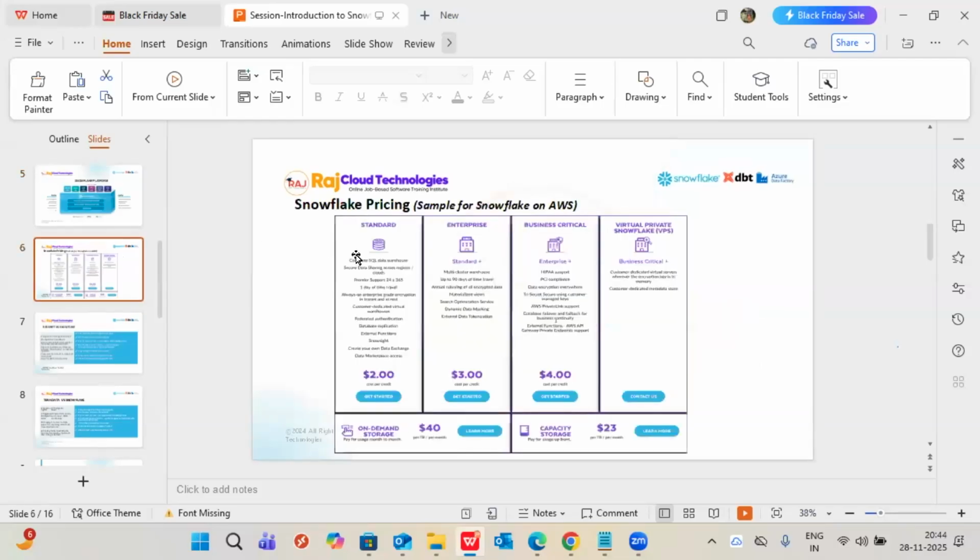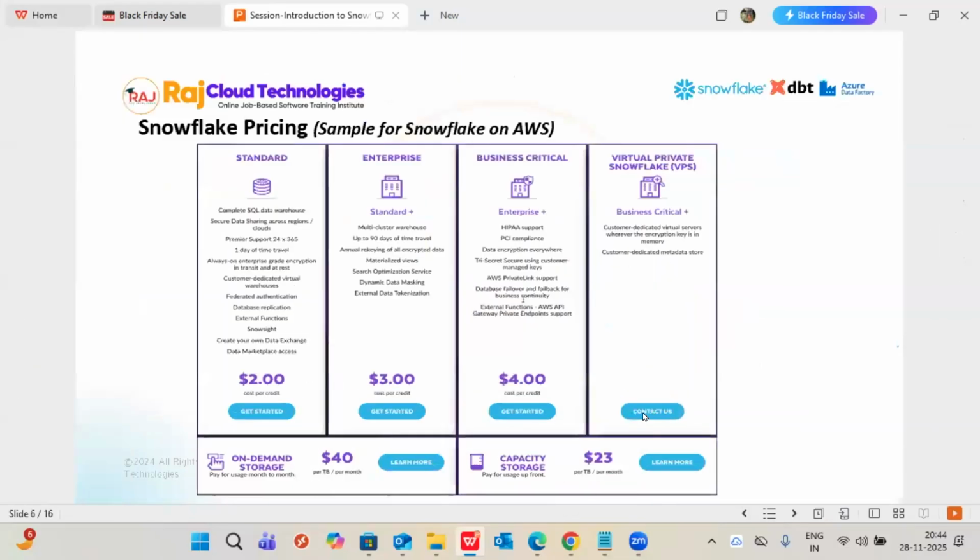Not only that, cost wise, if you go to the cost sheet, we have editions. There are no versions and no upgrades. We don't need to upgrade our machine, no versions, nothing like that. Just editions. There is the standard edition, the very basic edition. All the standard edition features are added into enterprise, and extra features are added.